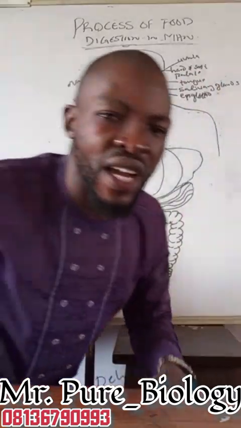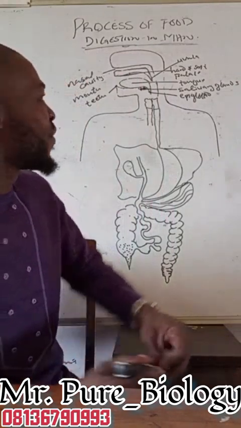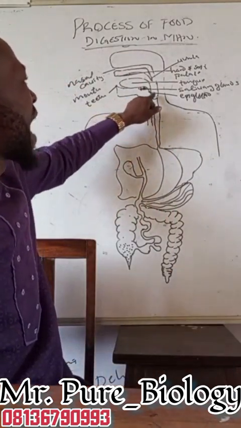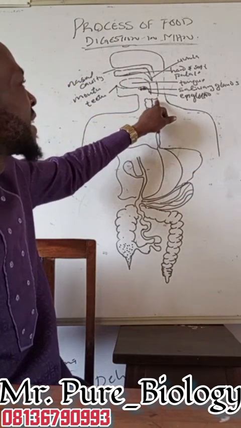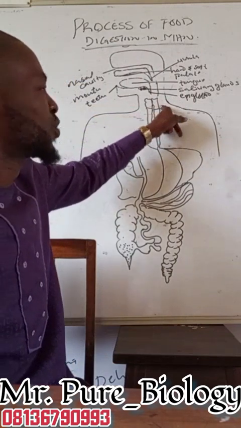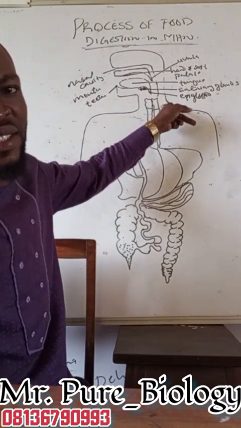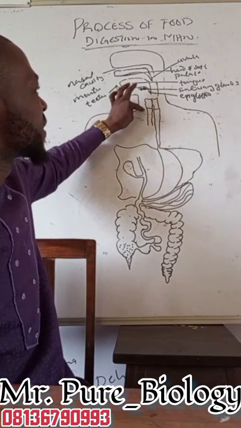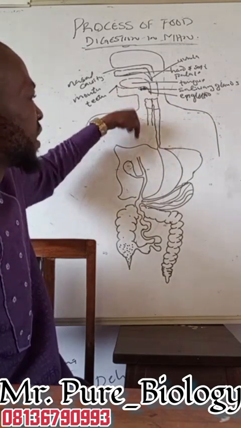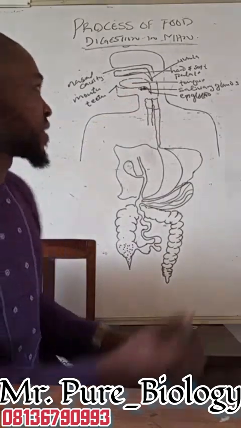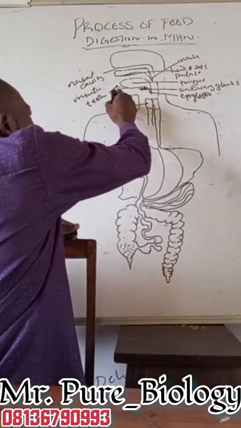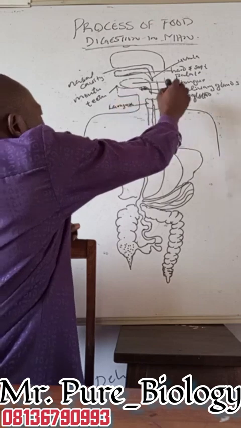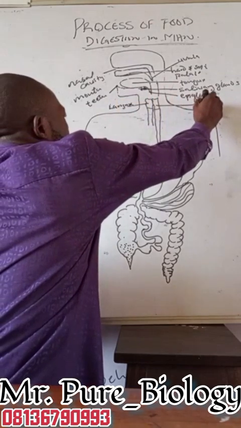The epiglottis is also a finger-like structure whose function is to partially cover the larynx and lead the food into the pharynx. The pharynx is the right passage of the food, while the larynx is for the passage of gas, which leads into our lungs. Here we have our larynx. Here we have our pharynx.